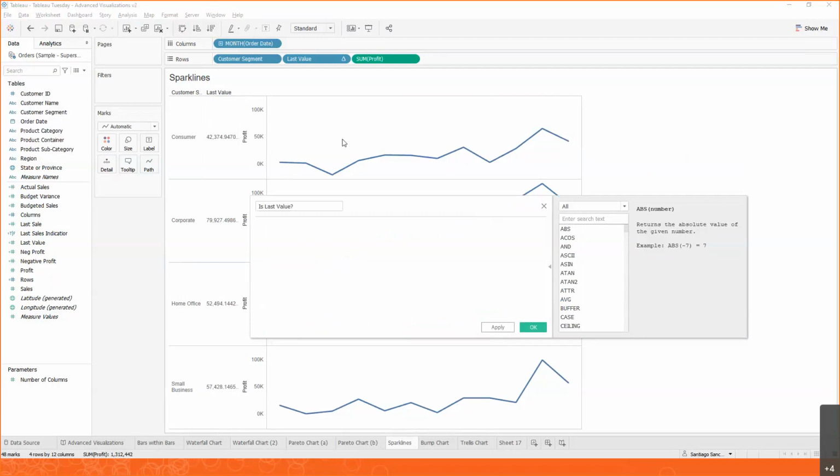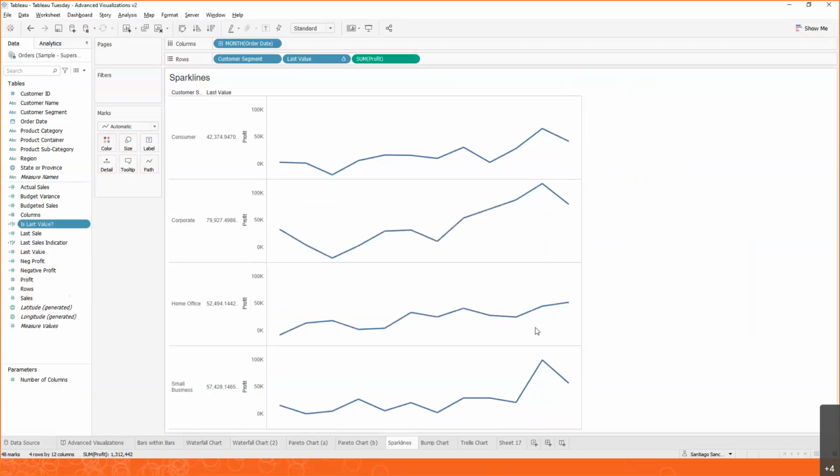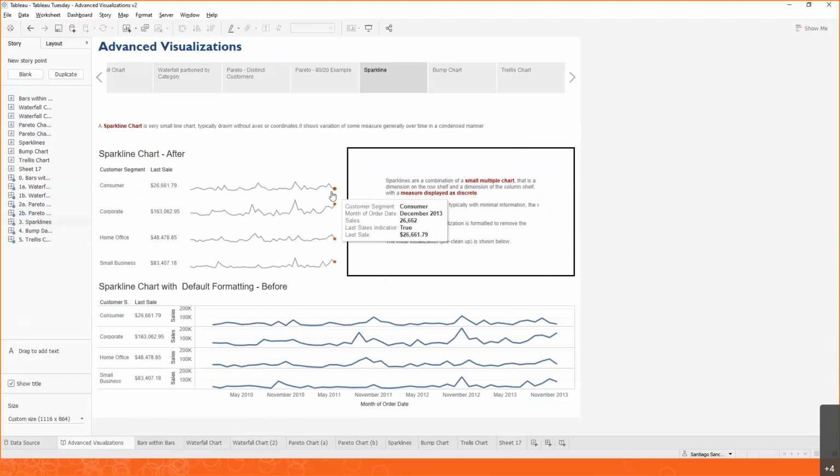And what this is going to do is check if this last value that we're calculating is equal to the profit that we're seeing, because that is only going to be true at the very end of this line, right? So we have this new measure, is last value. And to get us there, if you remember here, one is a line chart, another one is like a circle. So we need two types of chart. How do we get two types of chart?